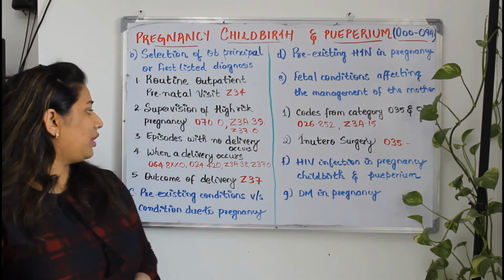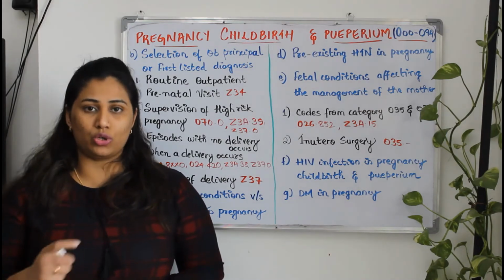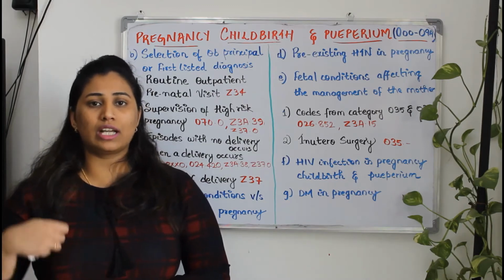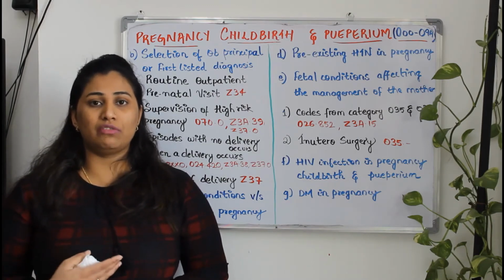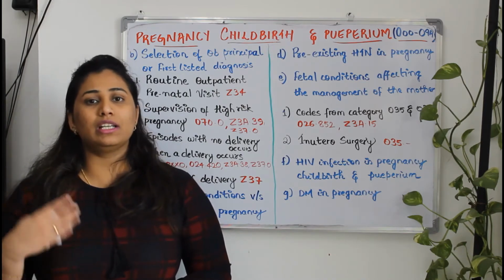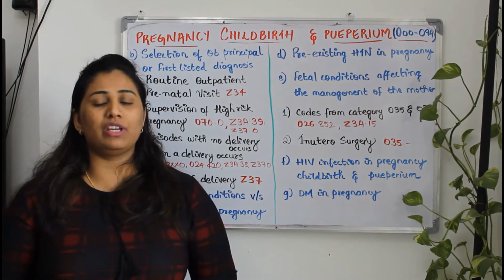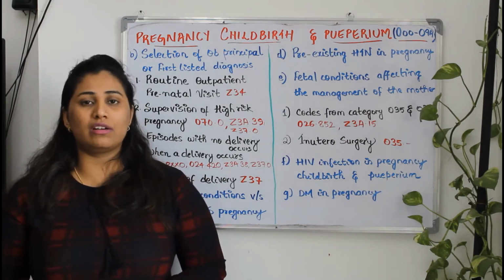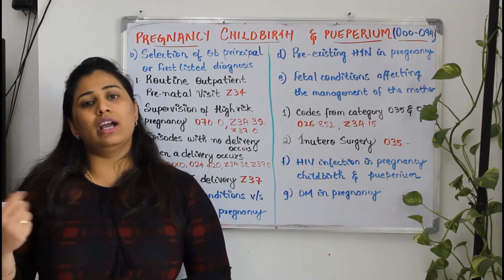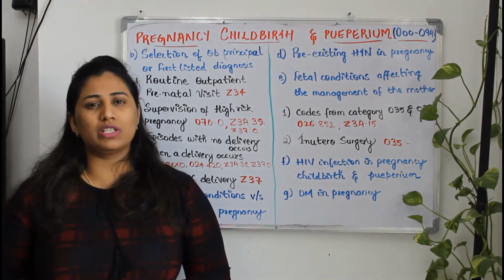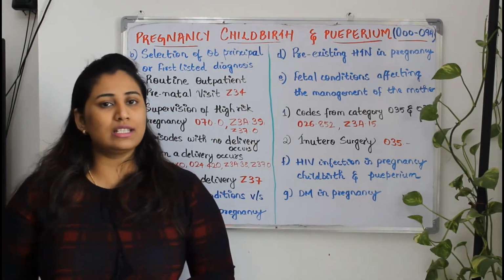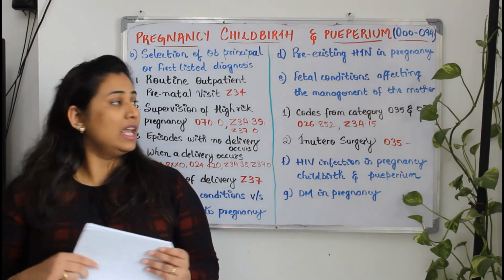Now comes the third point, episodes with no delivery occurs. No delivery occurs in the sense we may be going with some or the other complaints. For example, if we are getting a false pain, we don't know whether it is a false pain or true pain. We'll be telling that we have an abdominal pain. If we are in the last trimester, if we are getting some contractions, we may go to the ER with the contractions pain. But afterwards, after doing the CTG analysis, the doctor may say, okay, that's a false pain. There is no delivery happening soon. Okay, so that is nothing but encounter with no delivery happens.